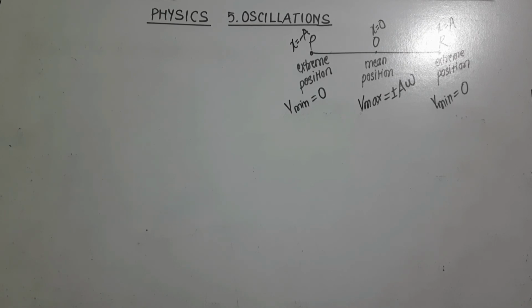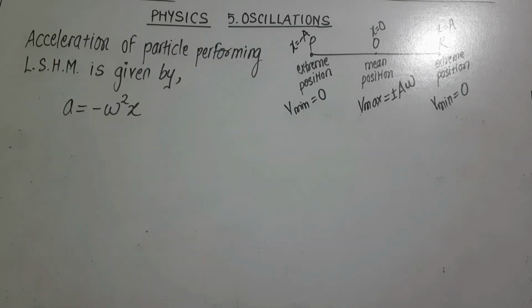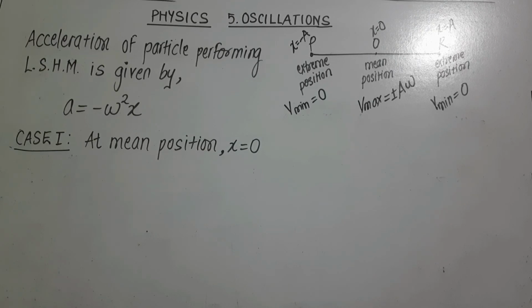Now let us see maximum and minimum values of acceleration of a particle performing linear SHM. Acceleration of particle performing linear SHM is given by formula a is equal to minus omega square x. We have seen this in previous lecture. Case 1, at mean position x is equal to 0, substitute in the expression of acceleration and we get acceleration is equal to 0. So we can say that at mean position acceleration is minimum and this minimum value is 0.